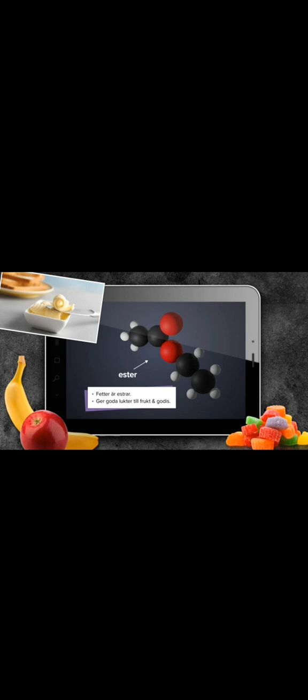The last group we will look at is esters. Esters are formed by an acid and an alcohol reacting with each other. Fats are esters that are formed when organic acids react with the alcohol, glycerol. Esters are also what give many fruits and candies their scent. This ester smells like pineapple, while this one smells like banana.